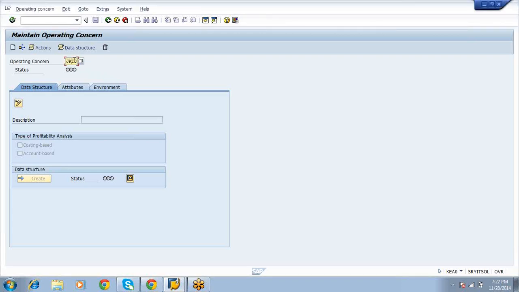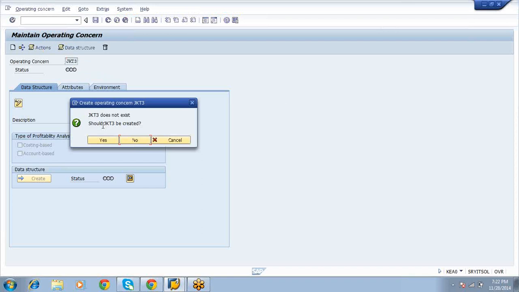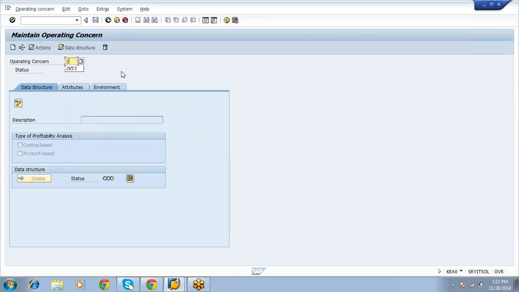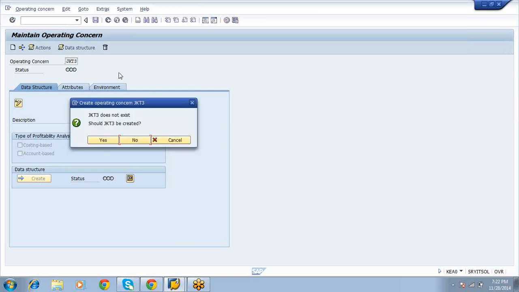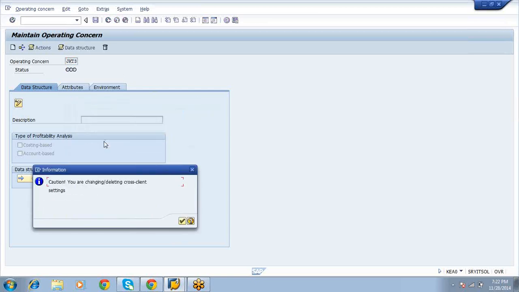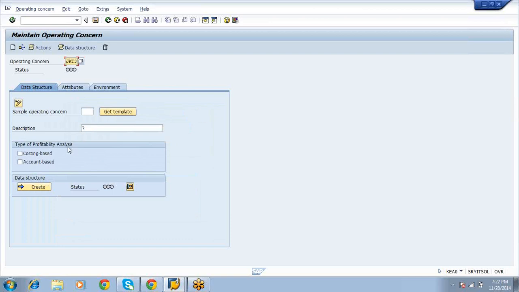Okay, carry on. This operating concern I am creating JKT3. That should be 4 digit. Operating concern is mandatory. Yes, that is mandatory. Okay, here select type of profitability analysis. Which one you are using? Costing based COPA or account based COPA? Here you will select costing based COPA. We are following costing based COPA.